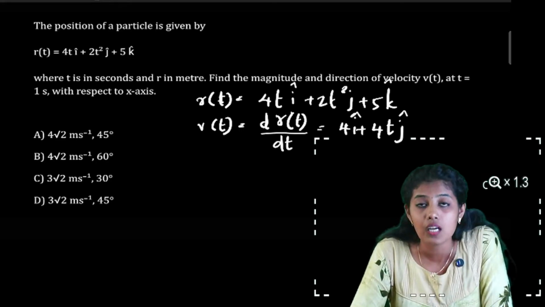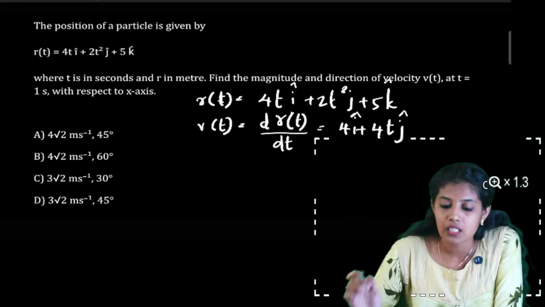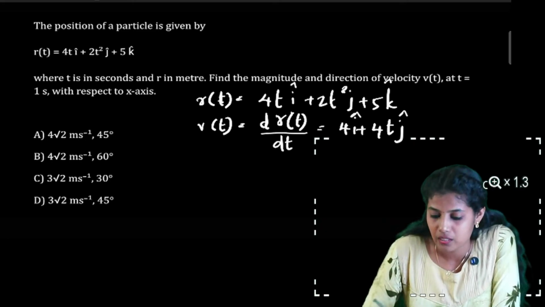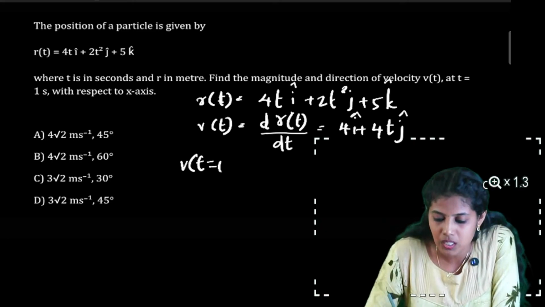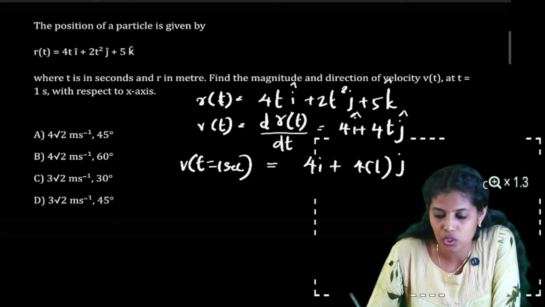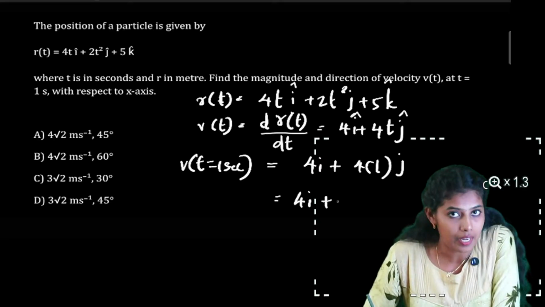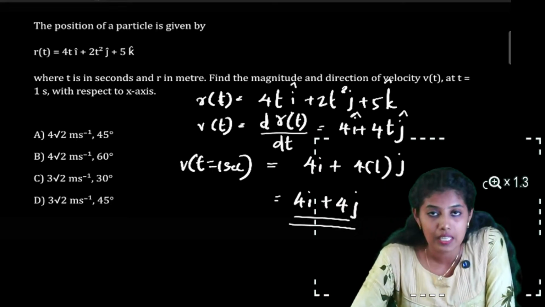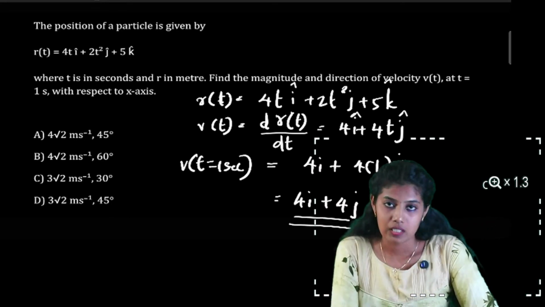So this is the velocity vector, and the velocity at time 1 second we need to find. Therefore, velocity at time t is equal to 1 second is 4i plus 4 into 1j. That will be 4i plus 4j. So this is the velocity in vector form.